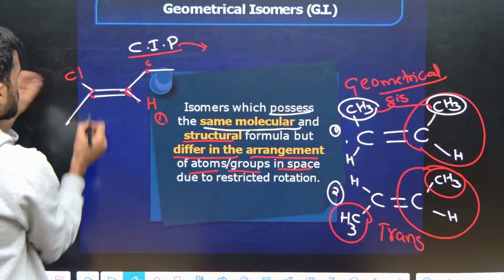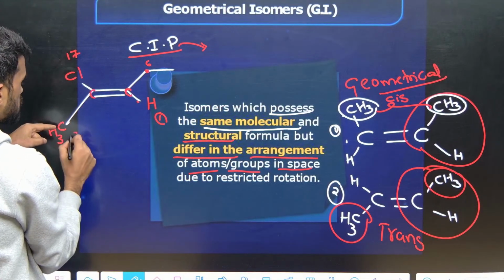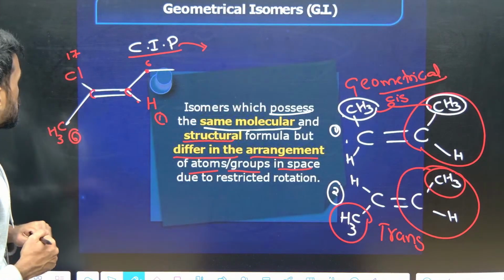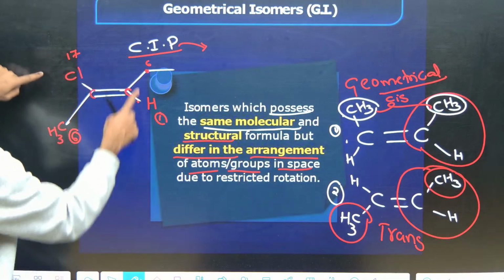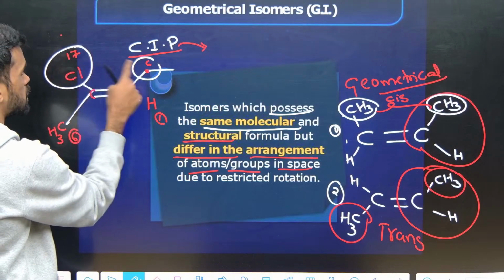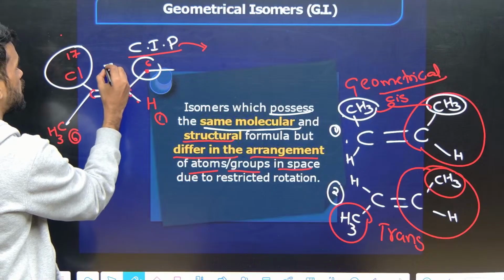This side chlorine is 17, and this side methyl, carbon is 6. So as per atomic numbers, chlorine is greater, here carbon is greater. If the higher priority groups are on the same side of these double bonded carbons, you should call it a Z isomer.